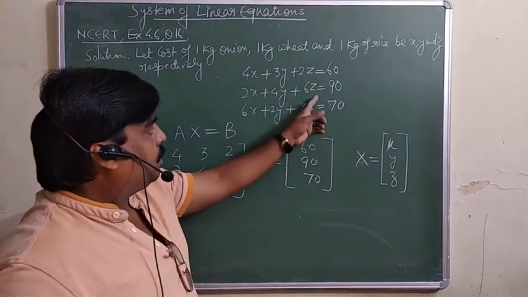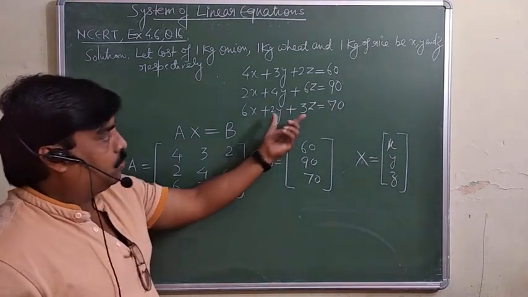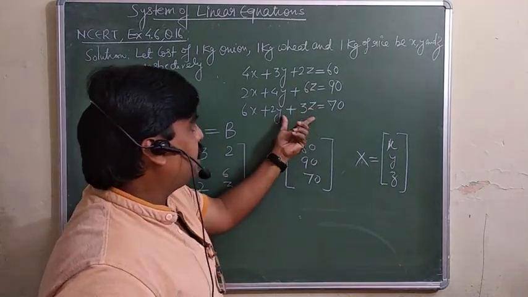See, sometimes what happens is, if any term is missing, in that place we are supposed to write the zeros there only. So need not to worry. If this term is missing, you can write the zero.